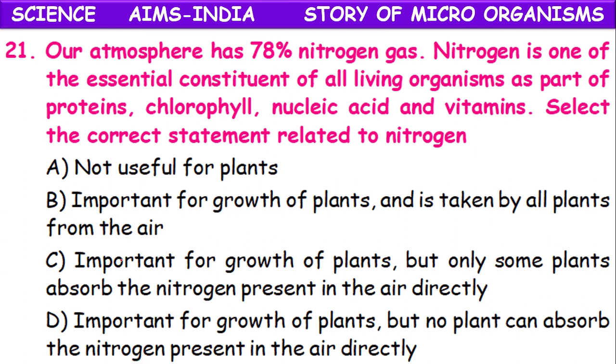Our atmosphere has 78% of nitrogen gas. Nitrogen is one of the essential constituents of all living organisms as a part of proteins, chlorophyll, nucleic acid and vitamins. Select the correct statement related to nitrogen. Not useful for plant, important for growth of plants and is taken by all plants from the air. Important for the growth of the plants, but only some plants absorb the nitrogen present in the air directly. Important for the growth of the plants, but no plant can absorb the nitrogen present in the air directly.